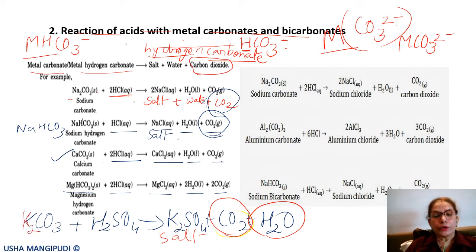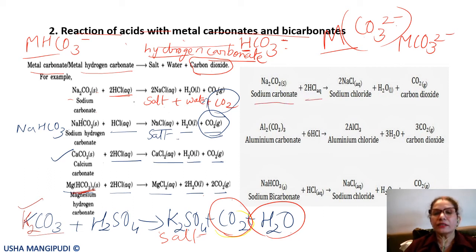Okay. So K2SO4 plus carbon dioxide plus water. So this is how a carbonate or a bicarbonate will react with an acid to form the salt plus water plus carbon dioxide. Okay. So some more examples we do have over here, that is sodium carbonate